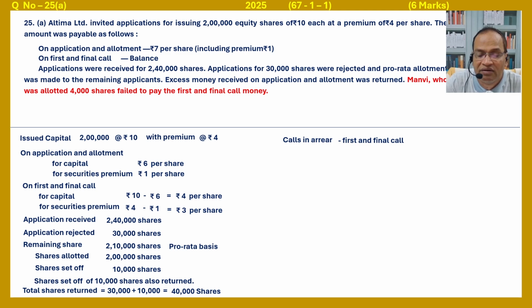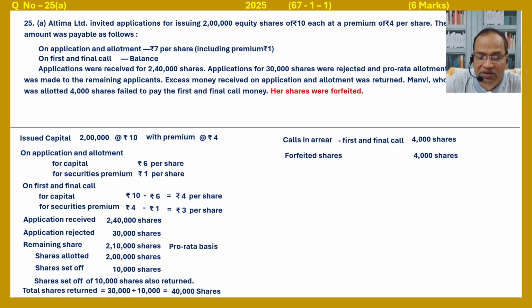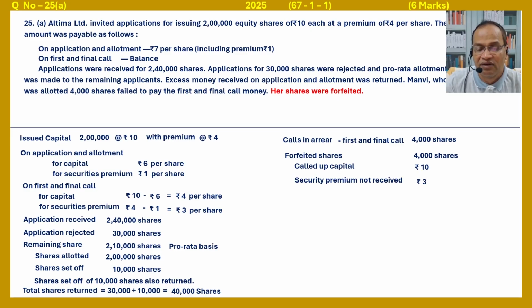Calls in arrear, that is first and final call money, on 4,000 shares. Calls in arrear equal to forfeited shares, 4,000 shares. On the first and final call, 4,000 shares, and these shares are forfeited. So forfeited shares are 4,000. Call capital is 10. Security premium not received is rupees 3. Allotment money was received, just the call money.